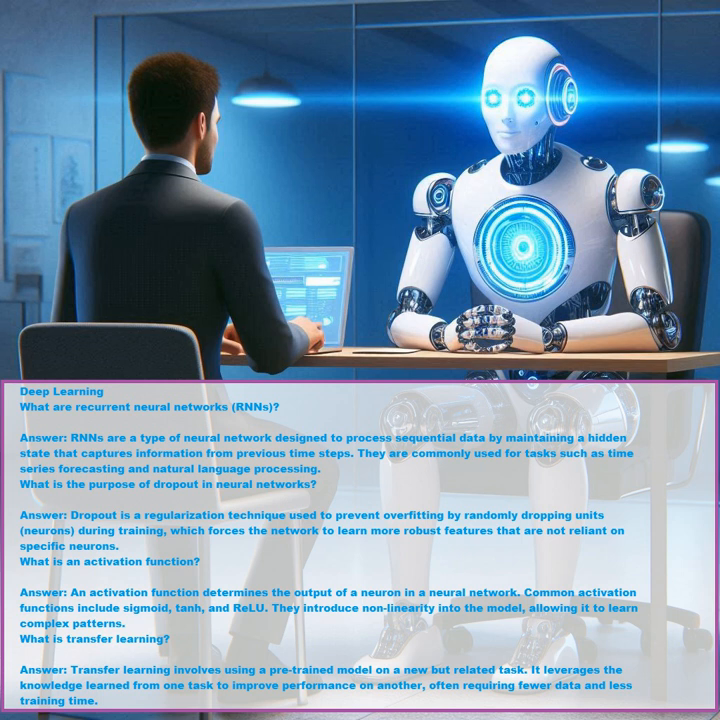What is the purpose of an optimizer in deep learning? Answer. An optimizer adjusts the weights of a neural network during training to minimize the loss function. Common optimizers include stochastic gradient descent, SGD, Adam, and RMSprop.